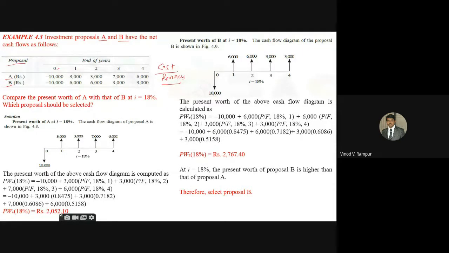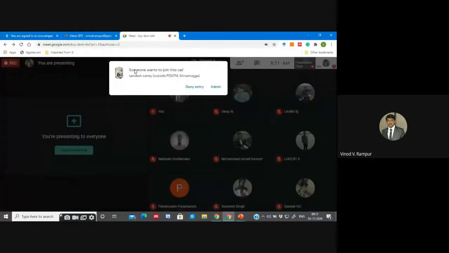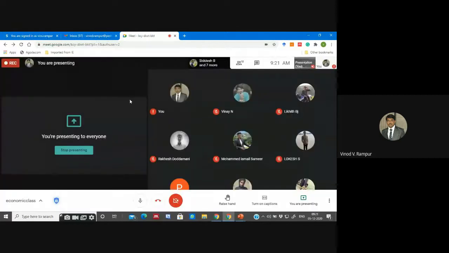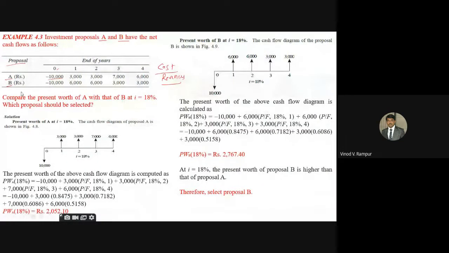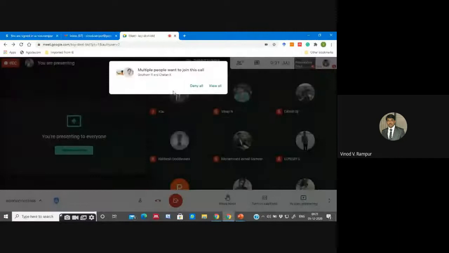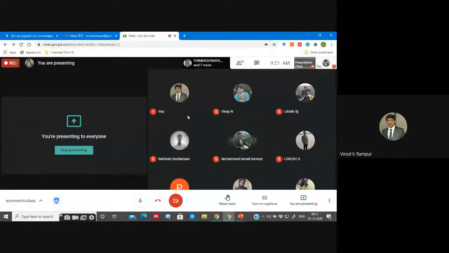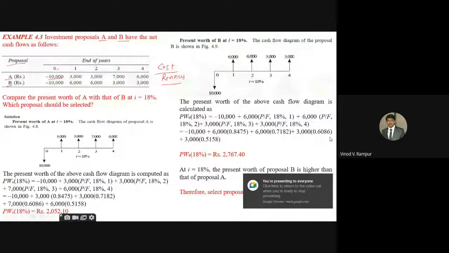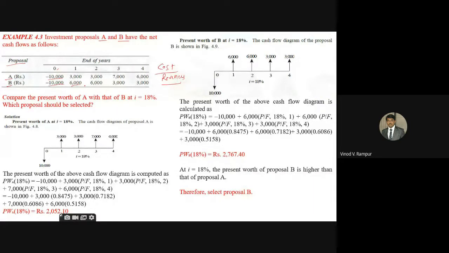At the 0 time period, minus 10,000. At the end of the first year, 3,000. Second year, 3,000. Third year, 7,000. Fourth year, 6,000 rupees. And for alternative B, we are given again at the 0 time period minus 10,000, then 6,000, 3,000 and 3,000.